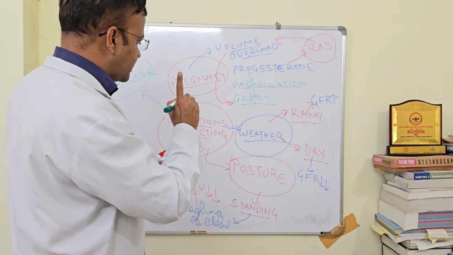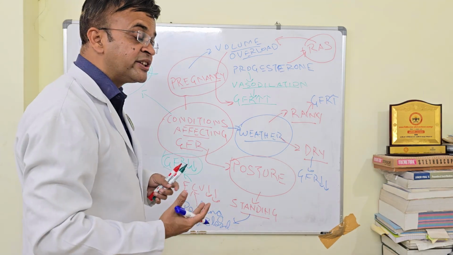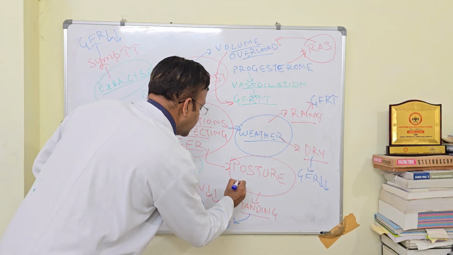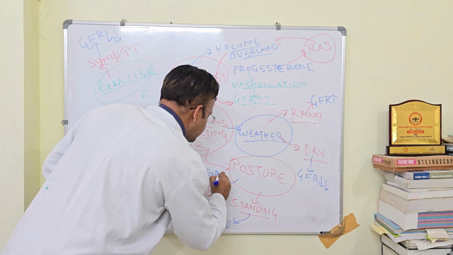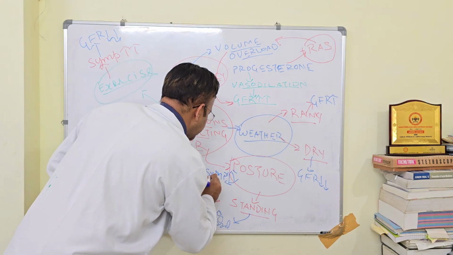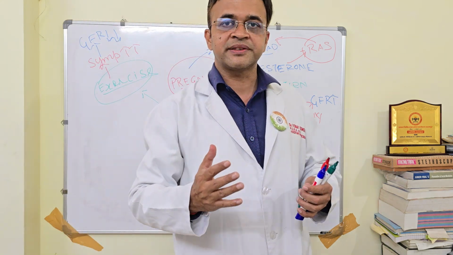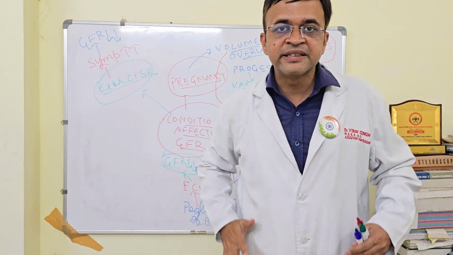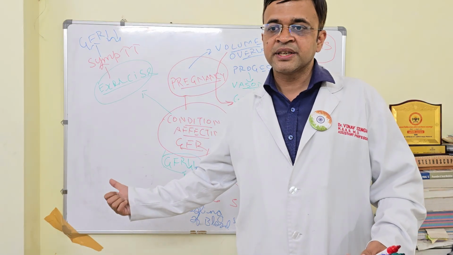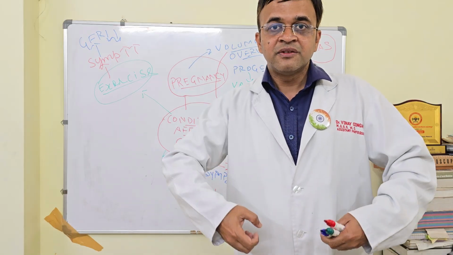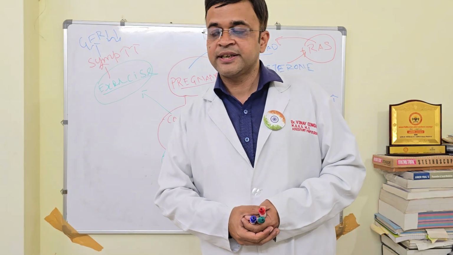What other thing can the posture do? Posture can actually stimulate the sympathetic system. If posture stimulates the sympathetic system, it can also reduce your GFR. So posture reduces GFR by two methods. One is pooling of blood in the lower limbs, with reduction of effective circulating blood volume. The other is that it stimulates the sympathetic system, which leads to vasoconstriction, which can reduce your GFR.